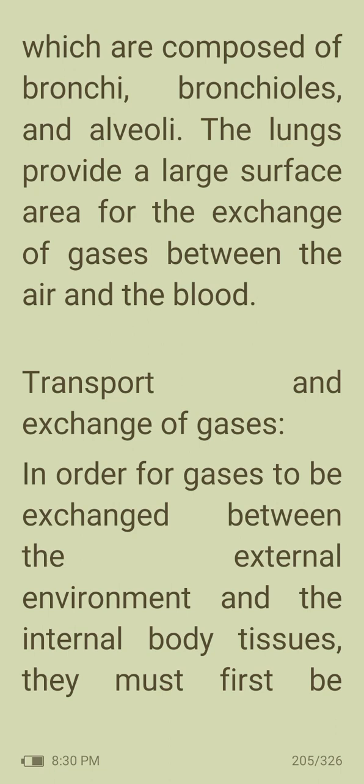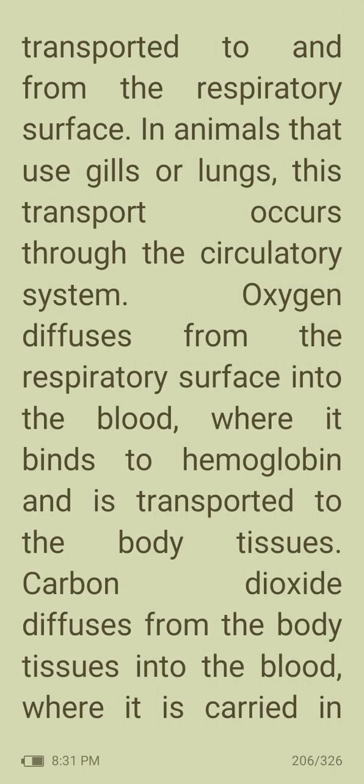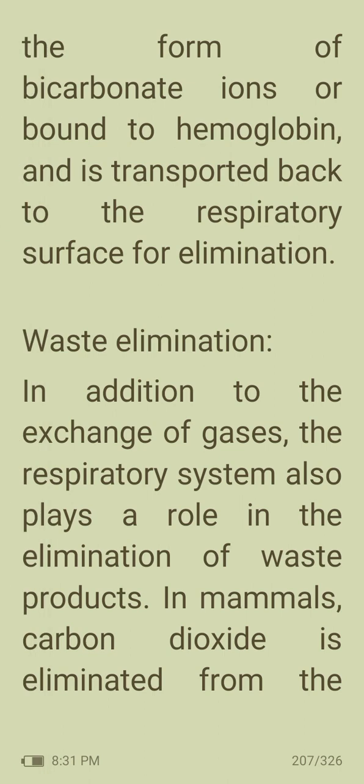Then transport and exchange of gases. In order for gases to be exchanged between the external environment and the internal body tissues, they must first be transported to and from the respiratory surface. In animals that use gills or lungs, this transport occurs through the circulatory system. Oxygen diffuses from the respiratory surface into the blood, where it binds to hemoglobin and is transported to the body tissues. Carbon dioxide diffuses from the body tissues into the blood, where it is carried in the form of bicarbonate ions or bound to hemoglobin and is transported back to the respiratory surface for elimination.